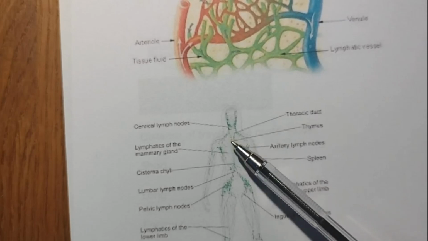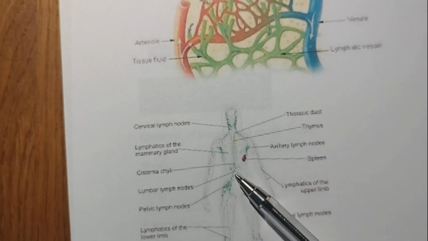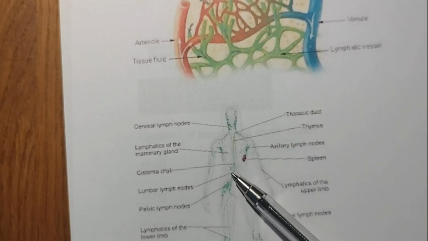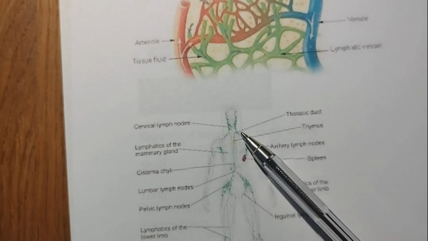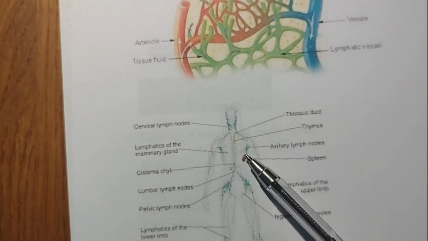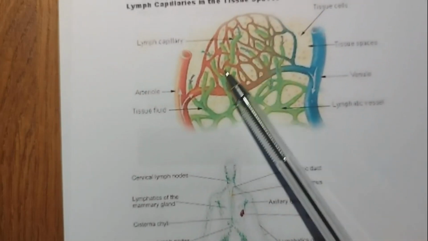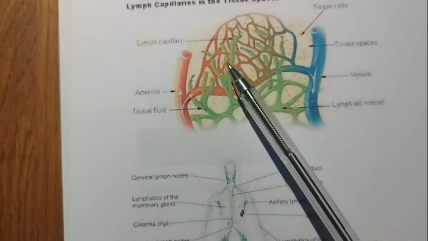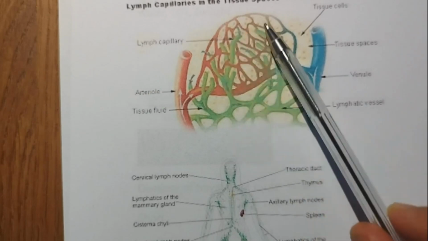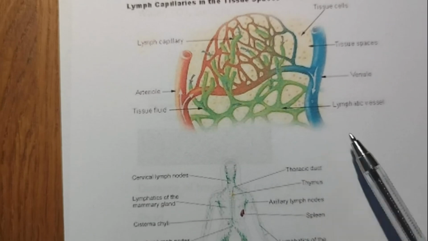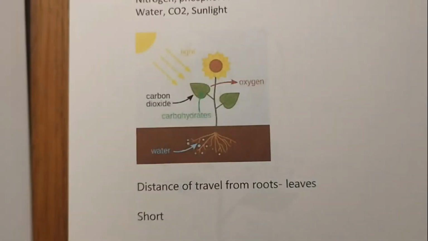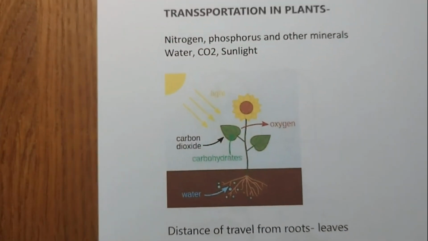Lymph also carries digested food, absorbed fat from the intestines, into the large veins, and it drains excess fluid from extracellular spaces that leaks out of the capillaries from the blood. So that's about lymph. That's about the transportation system in humans and in animals.